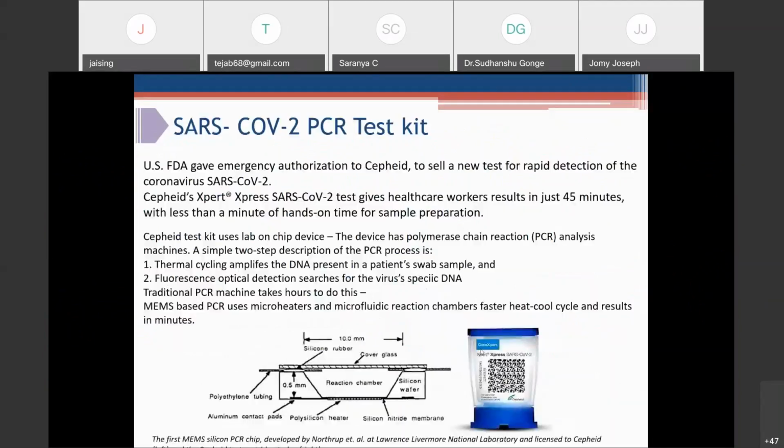This particular example I came across through research is about the PCR test kit, which has been approved by the US FDA and developed by Cepheid. They have been using these devices for a couple of months now. This test kit uses a lab-on-a-chip device. The device has a polymerase chain reaction, PCR, analysis method.